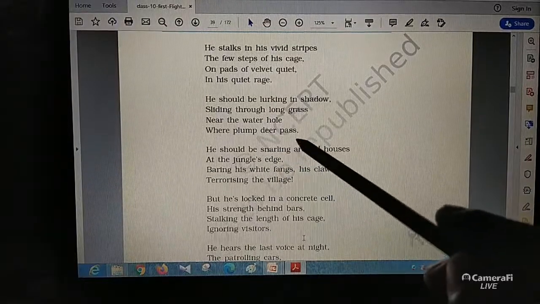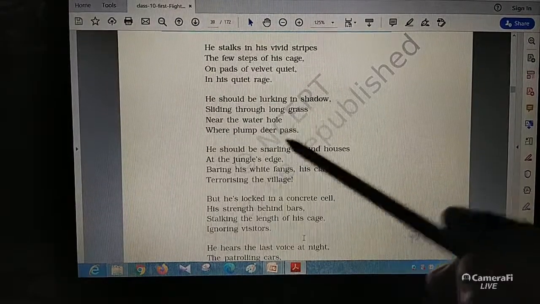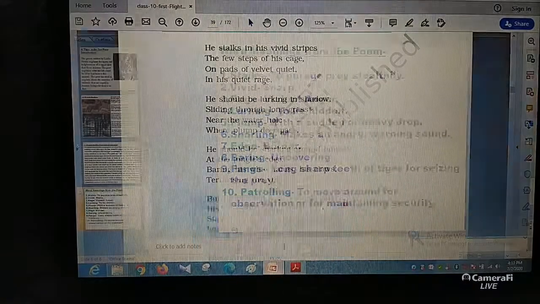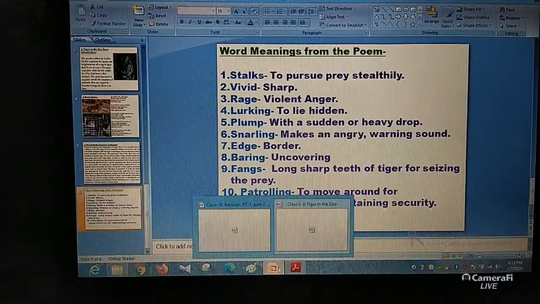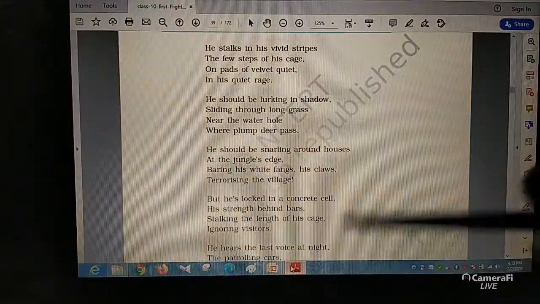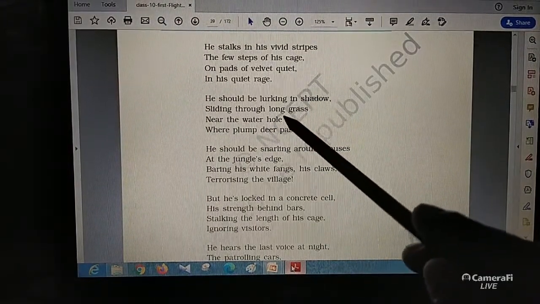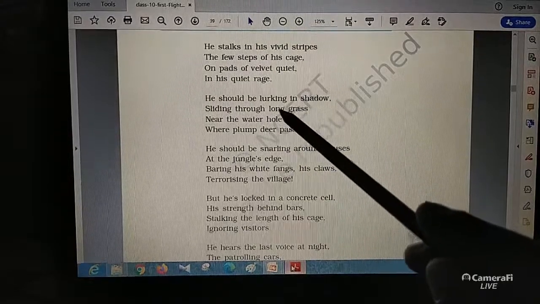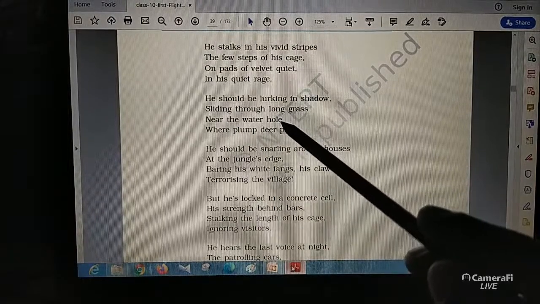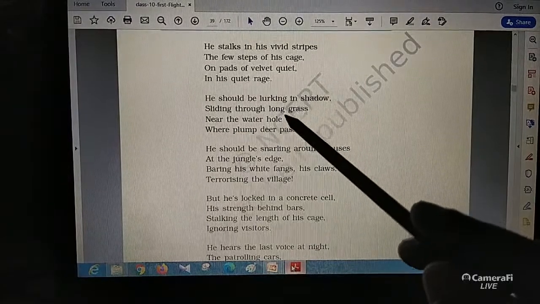Where the deer come to drink water, in those places the tiger should slowly hide. Why will the tiger be hiding there? The basic reason is that the tiger will be hiding there to catch prey. So the tiger basically needs to catch the deer.